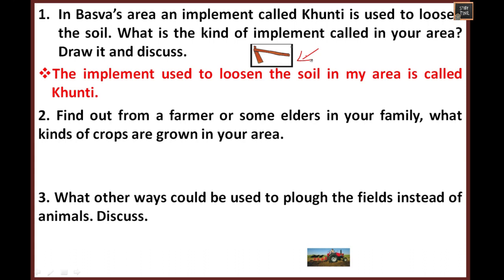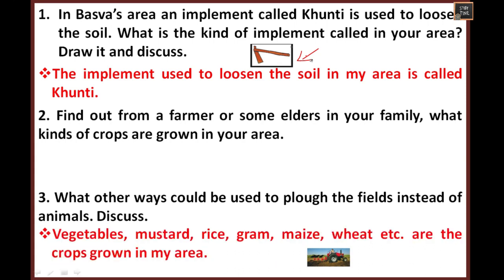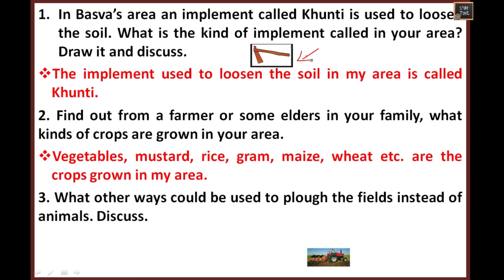Second question, find out from a farmer or some elders in your family what kind of crops are grown in your area. Each area the crop might be different. In some areas you can see rice more, in some areas you can see ragi, in some areas you can see wheat. You can ask your parents or elders to know what kind of crops are grown in your area. So vegetables, mustard, rice, gram, maize, wheat.